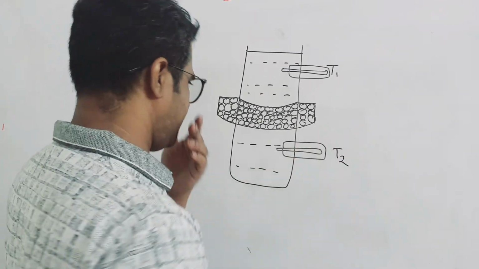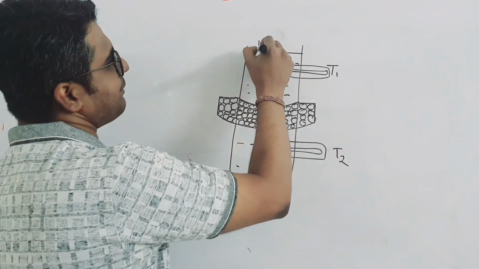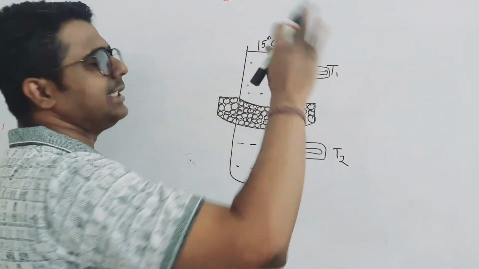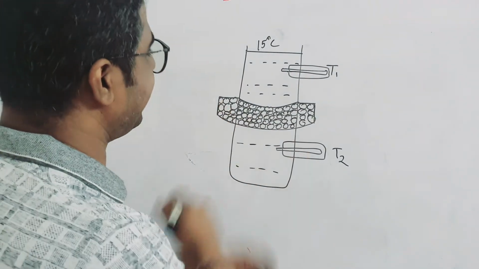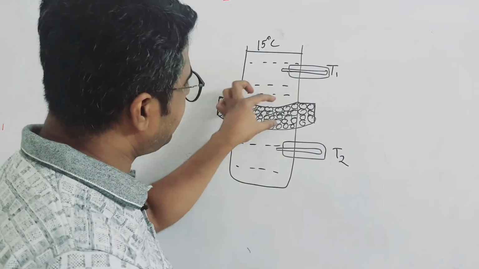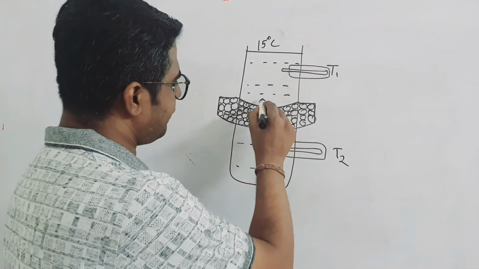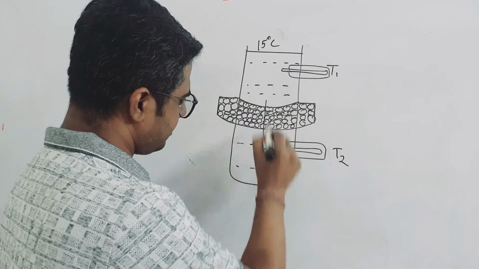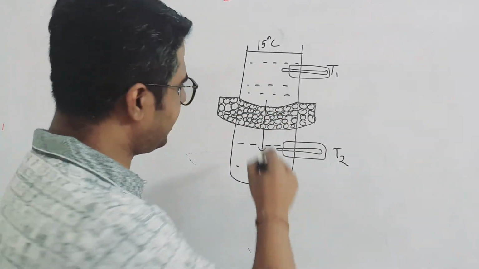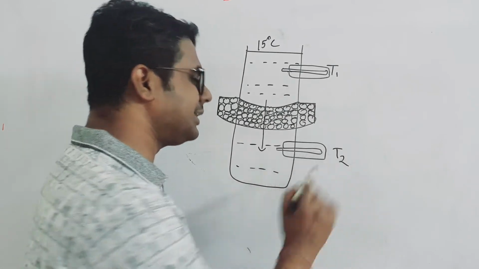This is T2. Okay, so first of all, let's take this temperature as 15 degrees Celsius. Total water is at 15 degrees Celsius. After that you keep the ice tray. You just keep this ice tray. So what will happen? This part will first reach 4 degrees Celsius. When it reaches 4 degrees Celsius, this 4 degrees Celsius comes down. Right? This 4 degrees Celsius comes down. And it remains as 4 degrees Celsius. This temperature doesn't come down any further.